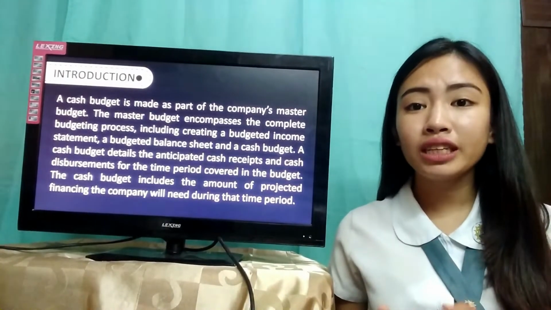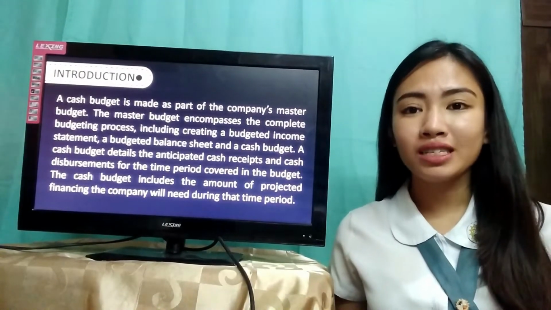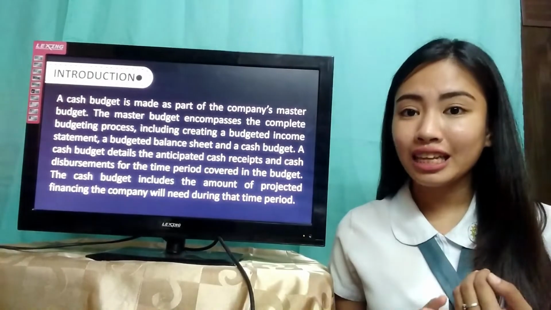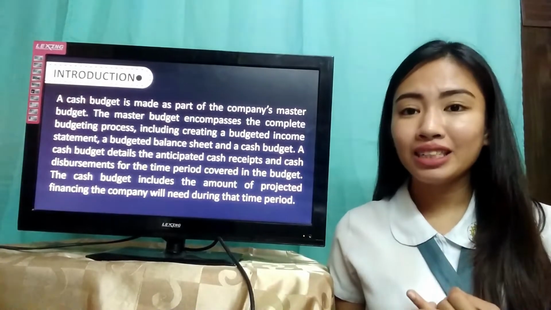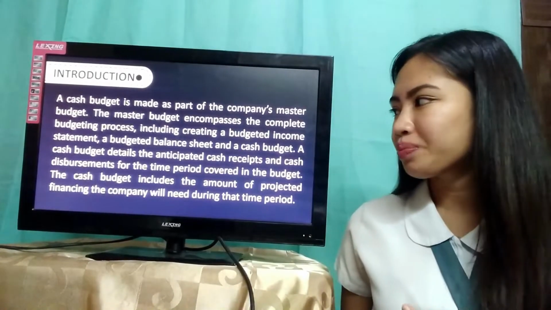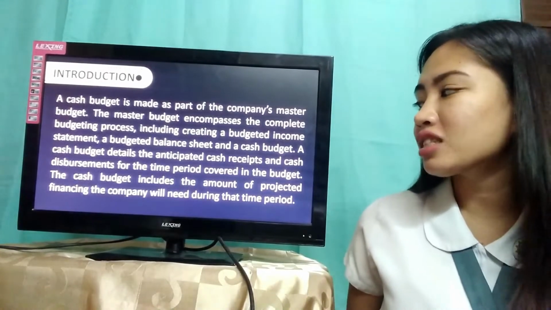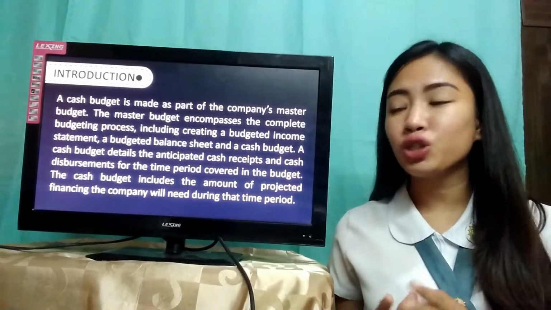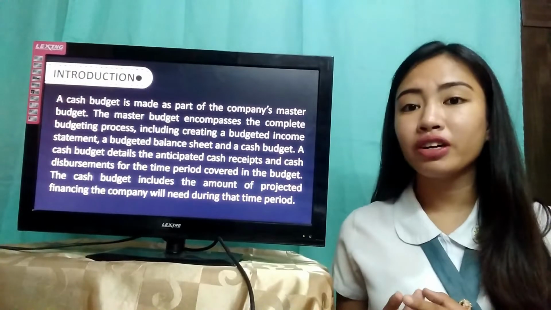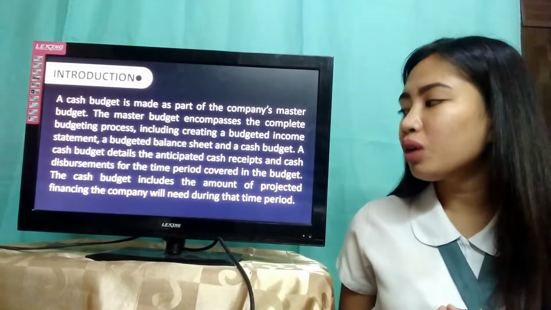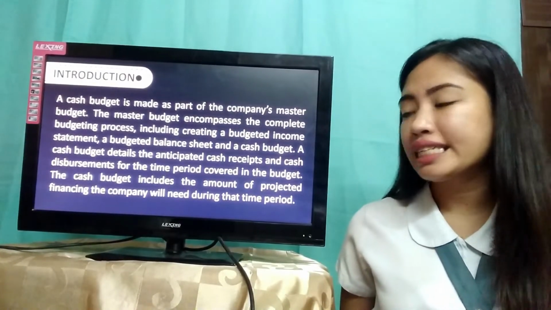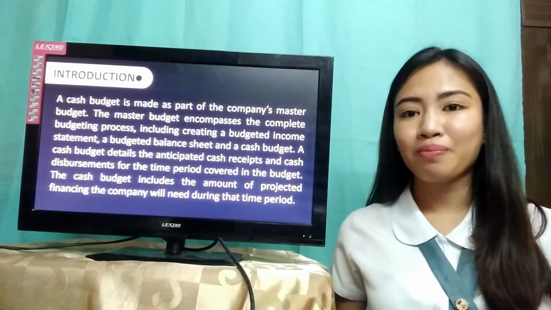The master budget encompasses the complete budgeting process and it includes the budgeted income statement, the budgeted balance sheet, and lastly the cash budget. A cash budget details anticipated cash receipts and disbursements for the time period covered in the budget. The cash budget includes the amount of projected financing the company will need during that time period.